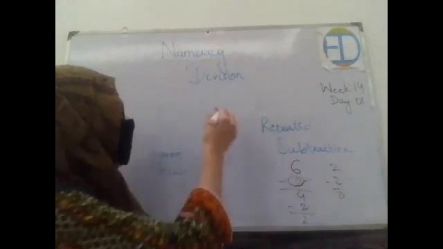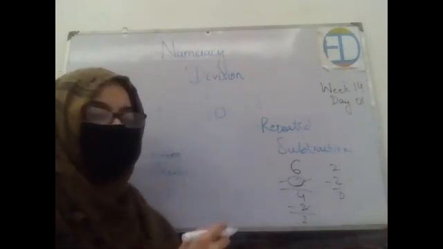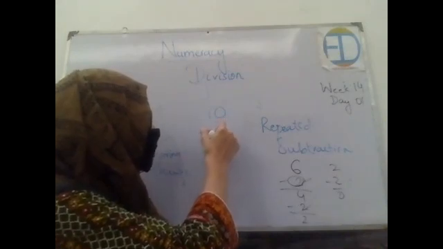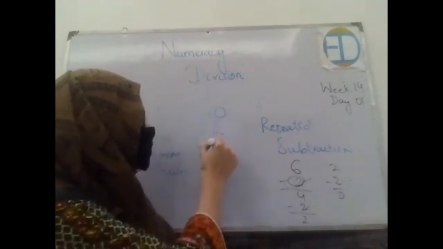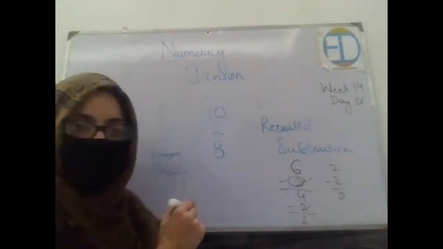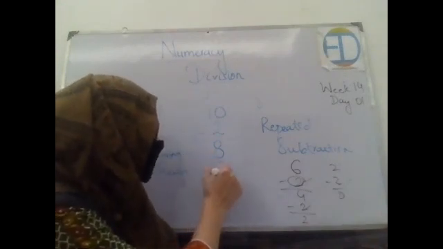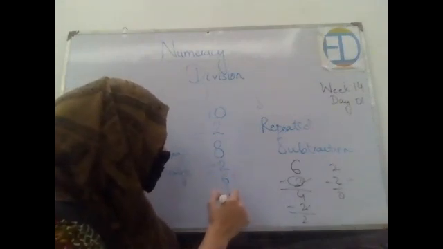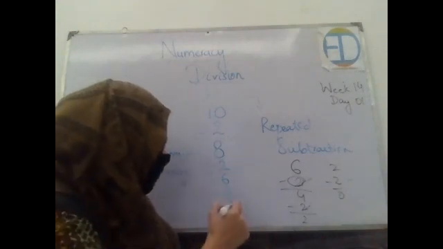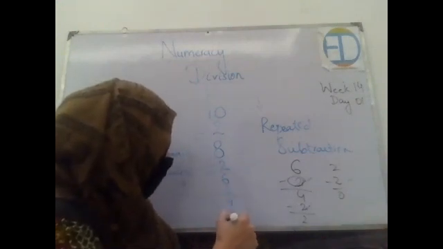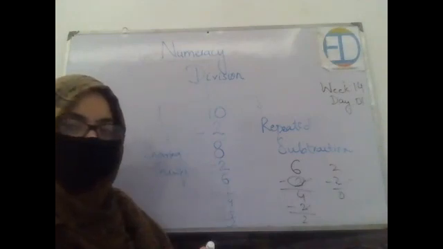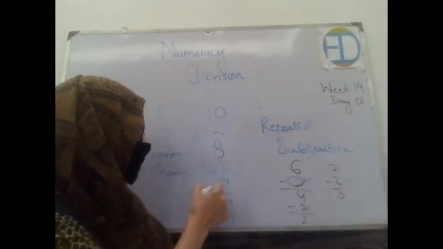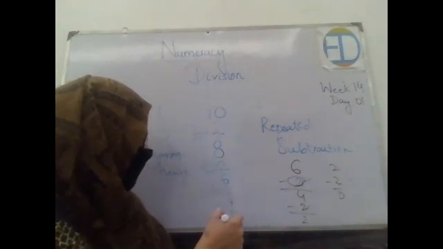We have a total of 10 students and we want to group them in the form of twos. So we will be subtracting 2 from 10. Now 10 minus 2, 8. Again subtract 2. 8 minus 2, 6. Again subtract 2. 6 minus 2, 4. Again 4 minus 2, 2. And then 2 minus 2, 0. Now count the number of subtractions that we have made. 1, 2, 3, 4, 5.